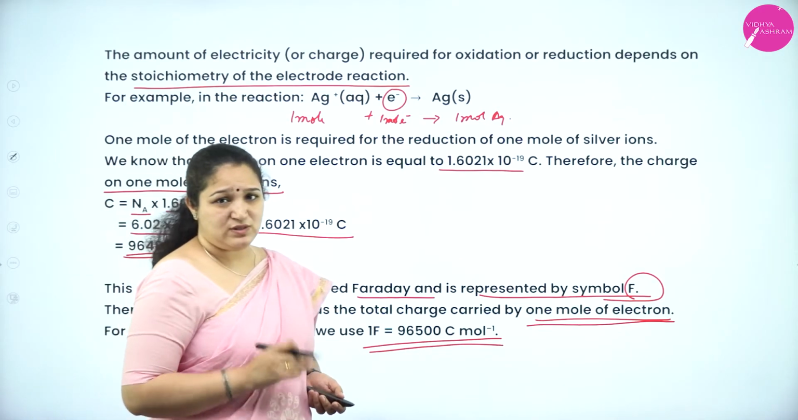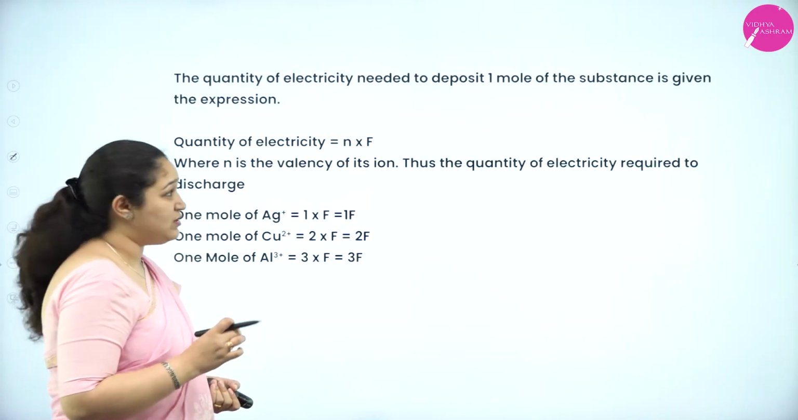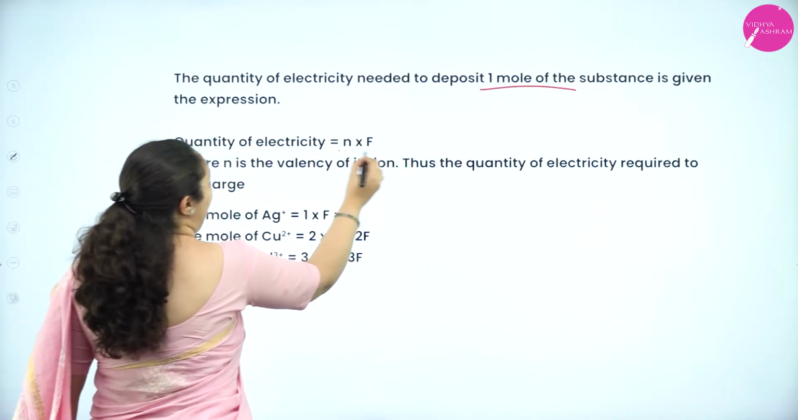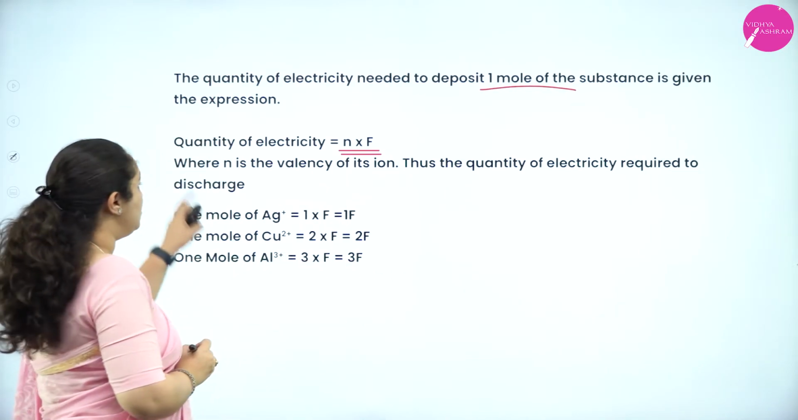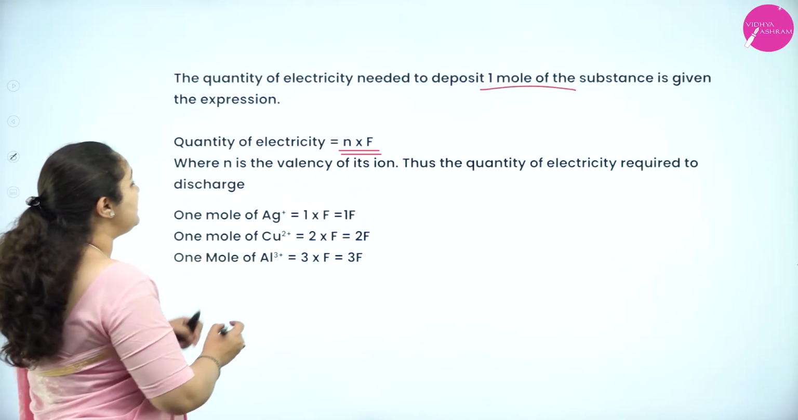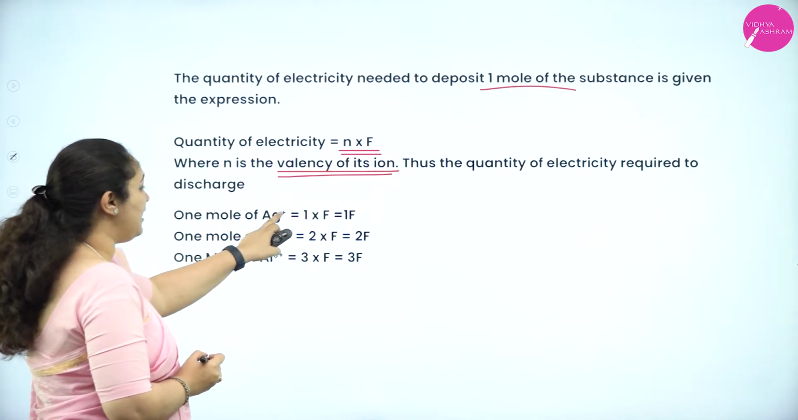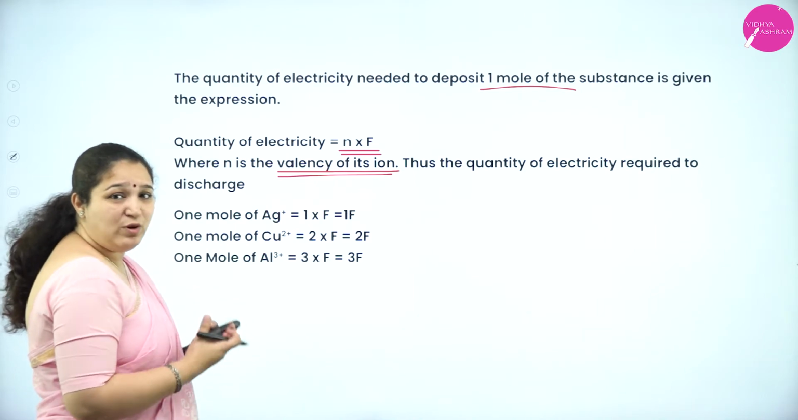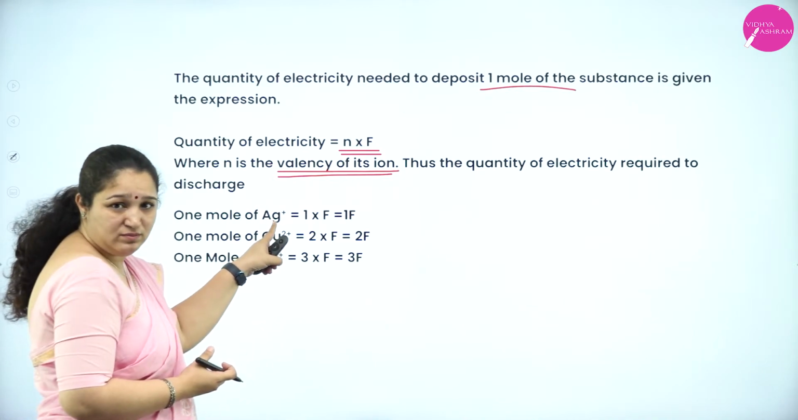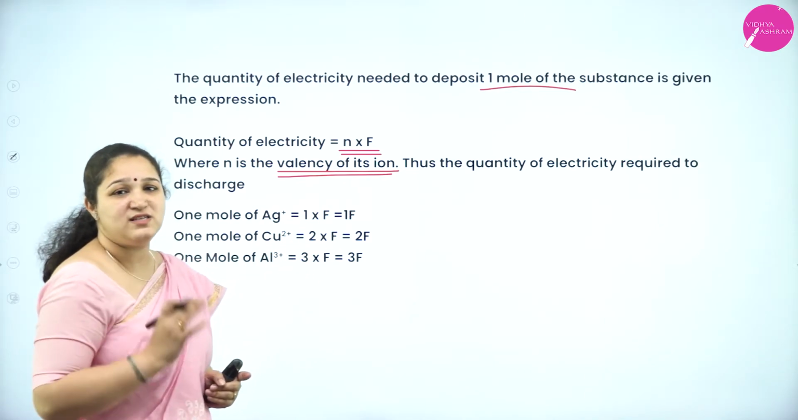Now, once you have understood this, you can also understand the other things like the quantity of electricity needed to deposit 1 mole of substance is given by the expression N into F. Okay. So, the quantity of electricity required is N into F, where N is the valency of the ions. So, for example, the valency of this ion was +1. So, the amount of electricity which is required to deposit 1 mole of Ag atoms, okay, 1 mole of Ag is 1 into F, 1 Faraday is required.